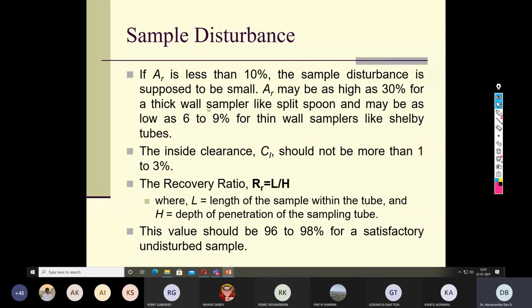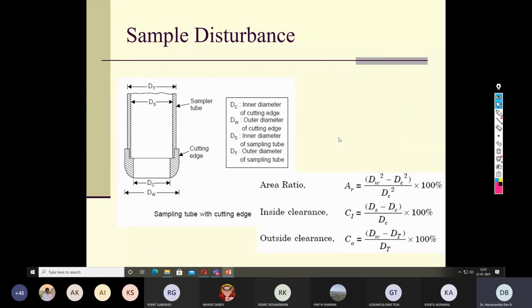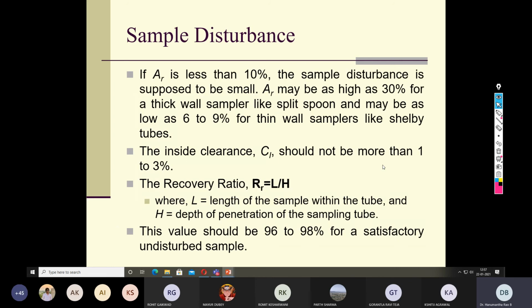As you can see here, AR, that is area ratio, is defined as (dW square minus dC square) by dC square. dW is the outermost diameter, dC is the diameter of the core cutting. If AR is less than 10%, then the sample disturbance is supposed to be small. If AR is high, say for example 30%, which is possible in case of thick wall samplers, then we can say that particular soil sample is a disturbed soil sample.